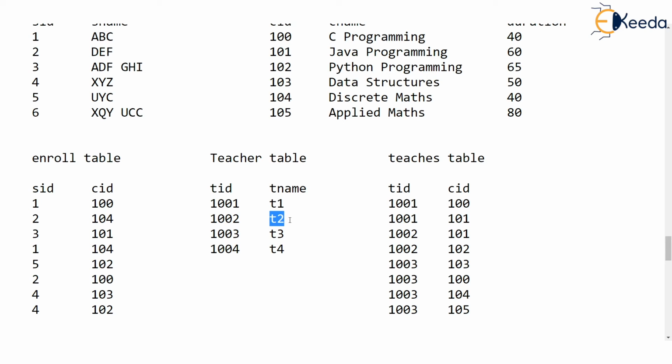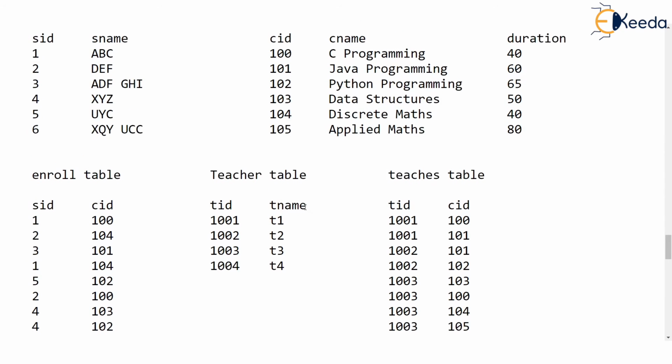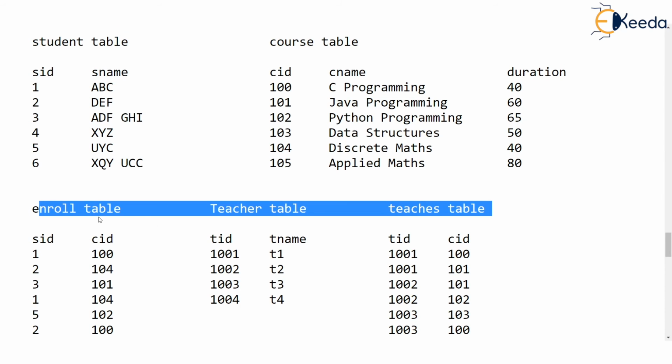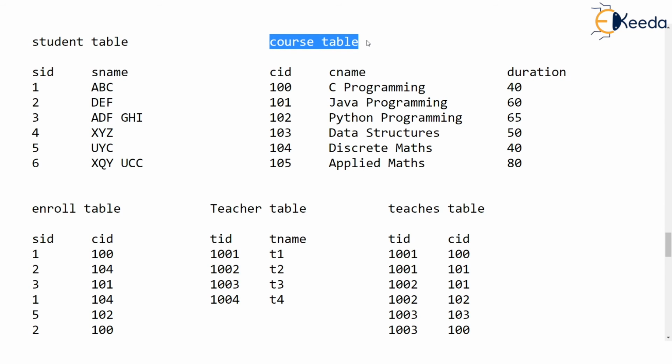Are you understanding? Okay. So how many tables are involved, by the way? You could have seen that we were referring to the table course, correct? Course, to know the course name, then enroll, then teacher, and then teaches. We don't have to refer to the course table, because we would refer to it only if we needed the course name. The course IDs are already there in the enroll table.